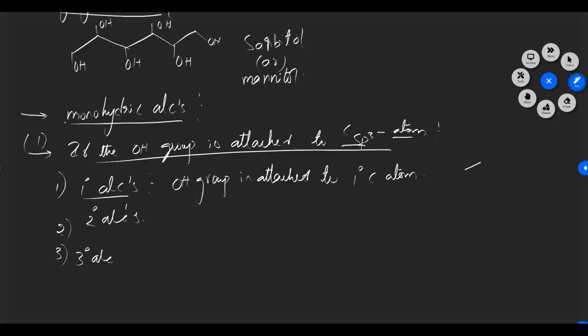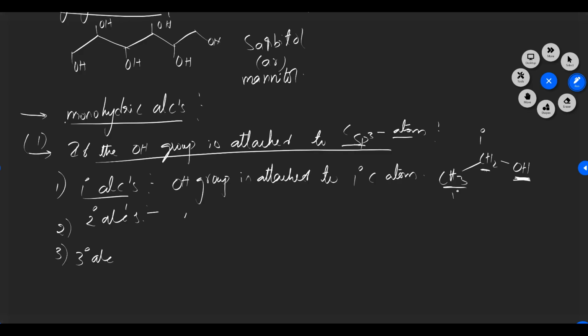So what is an example of a primary alcohol? CH3, CH2 and OH. Now we need to see which carbon this OH is attached to, and which type of carbon it is. This carbon is attached to only one carbon, which means it is a primary carbon. So we can call this alcohol a primary alcohol.